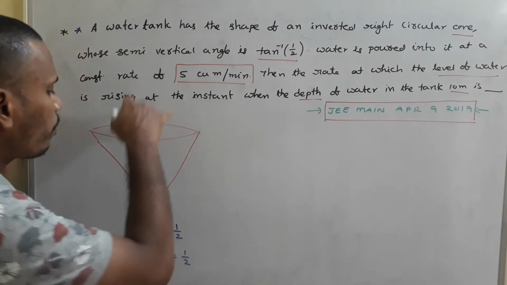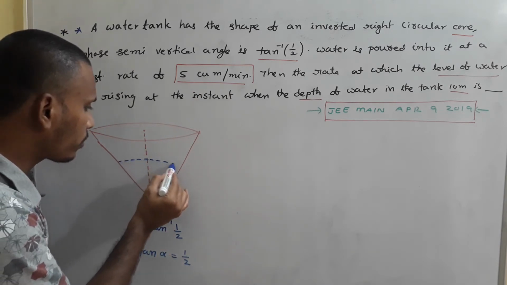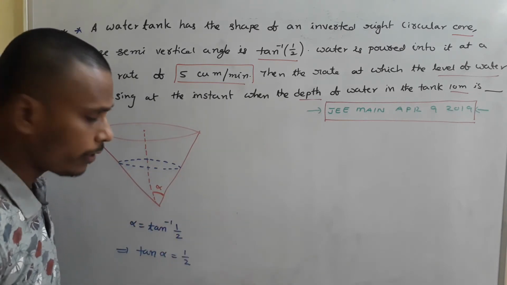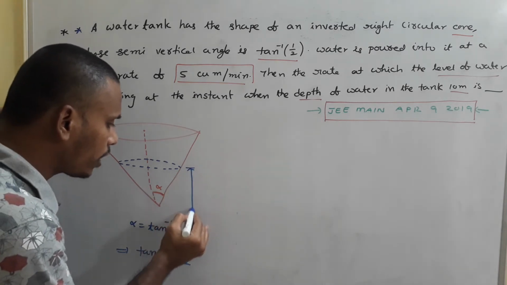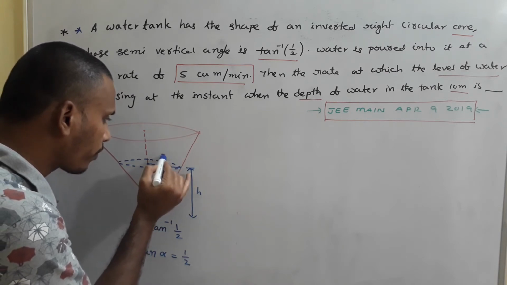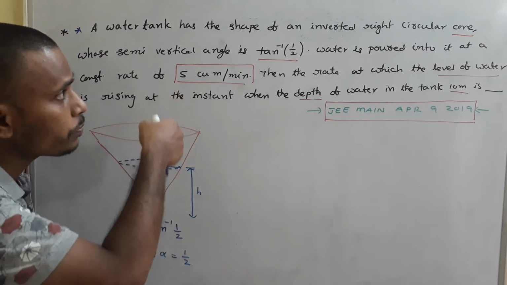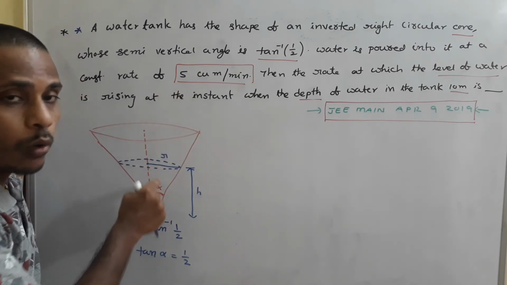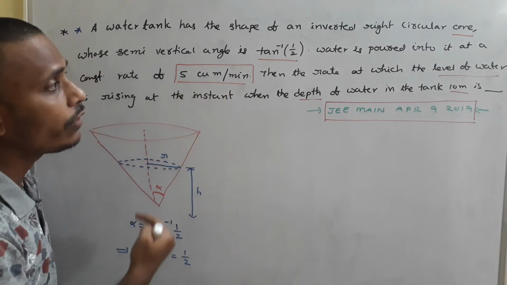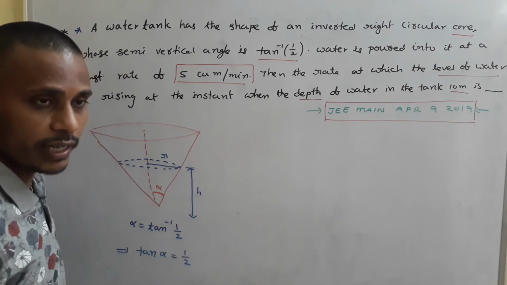Now, since we are pouring water into this cone, somewhere we have water up to this position. The water in the cone is also in the shape of a cone. Take the depth of the water as h, and the radius of the water base as r. As water is poured into it, the volume of the water will increase at 5 cubic meters per minute, and we have to calculate the rate at which the level of water is changing. That means we need to calculate dh by dt.